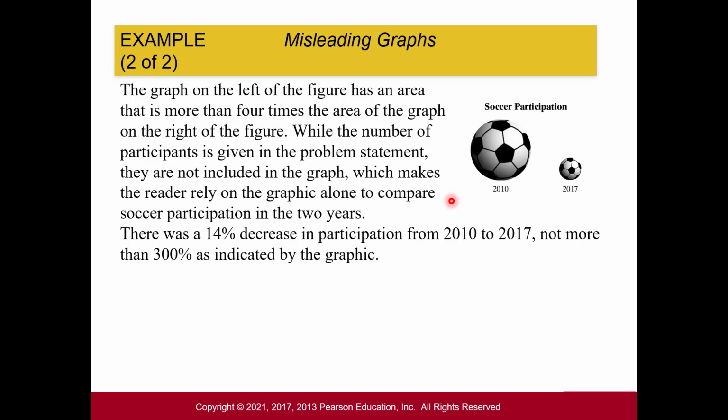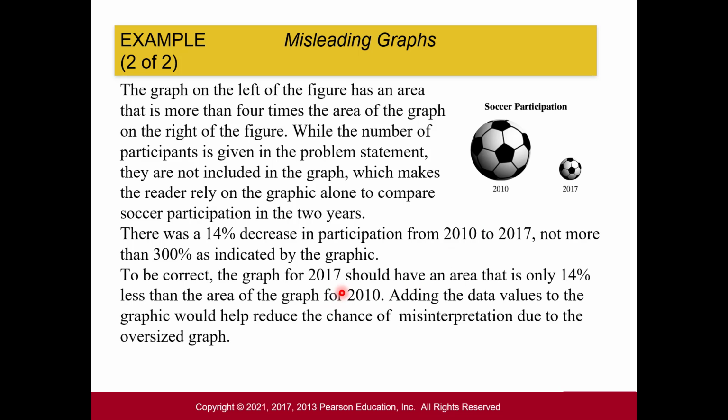So this makes the reader rely solely on the graphic to understand what happened. And so there was a 14% decrease in participation from 2010 to 2017, and not more than the 300% indicated by this graph. So this is very misleading because of the proportion size of each ball.